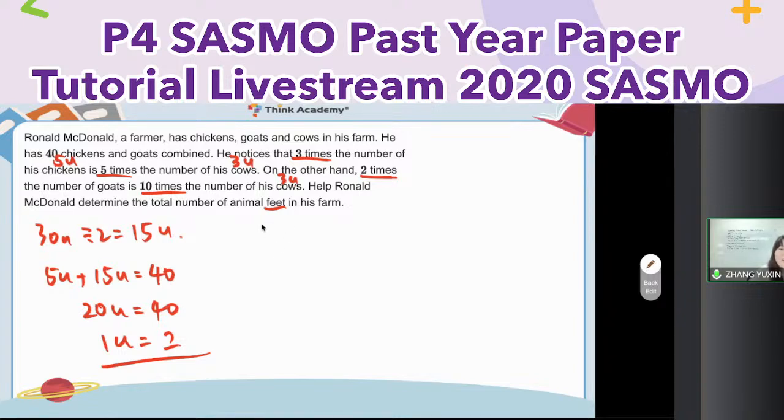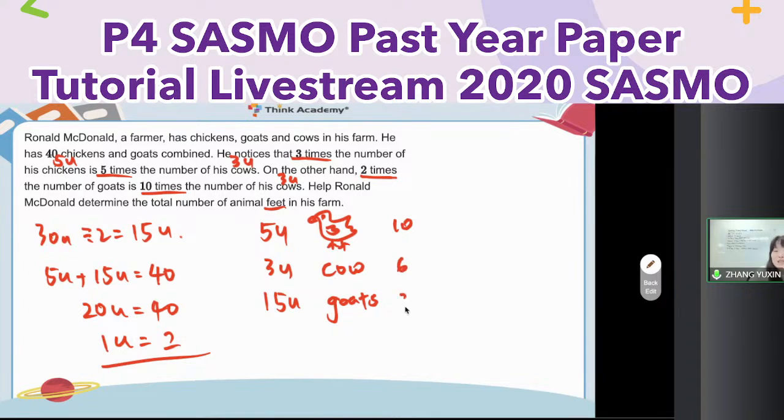I know the 3 animals: 5 units, 3 units, and 15 units. Okay, I draw it. So for example, chicken, and then cow. Oh, not a good drawing. Okay, I write his name. And then the last one is for goats. So 5 units for chicken, and 1 unit is 2. So in total, 10. In total, 3 times 2, 6.